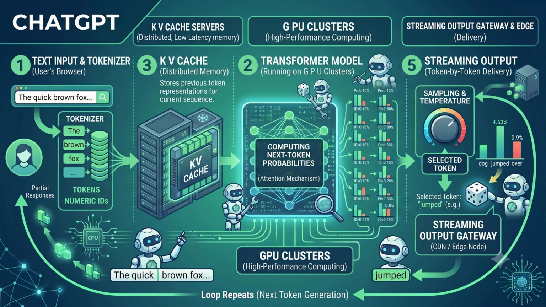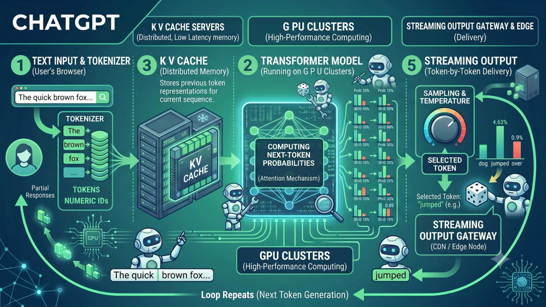Finally, look at the bottom right corner under the streaming output gateway. Instead of waiting for a full paragraph to finish rendering on the server, the system instantly fires individual tokens back to the client interface. You see those tiny green blocks streaming all the way back to the user icon on the left. That token by token delivery is what creates that signature typing effect on your screen.